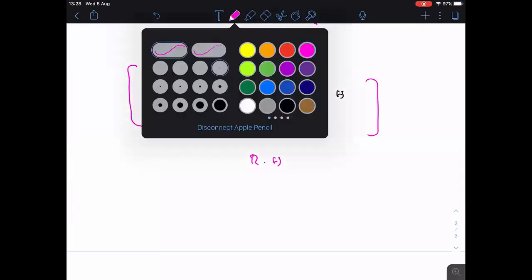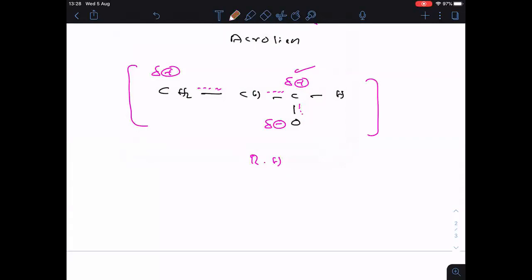Now I want to number this. See clearly. Oxygen is number 1, this carbon is 2, this is 3, and this is 4. Why I number like this, I will also explain. This is the resonance hybrid.